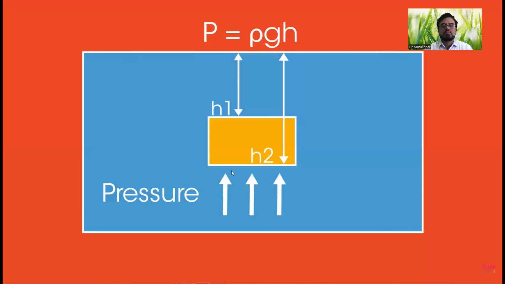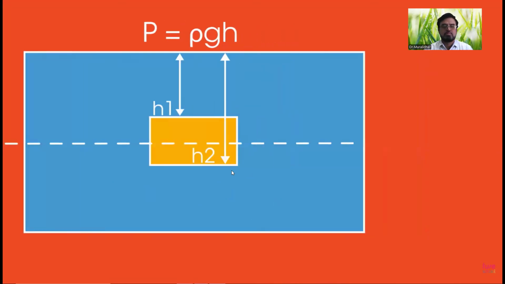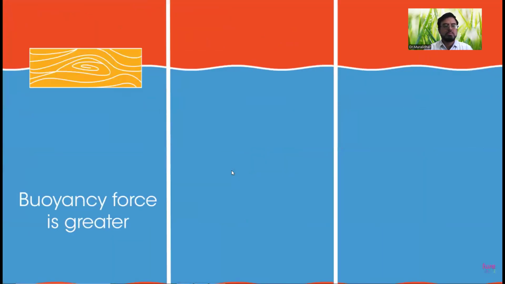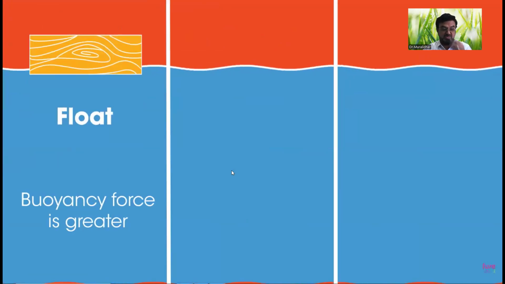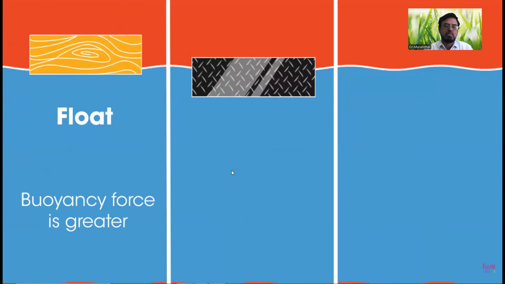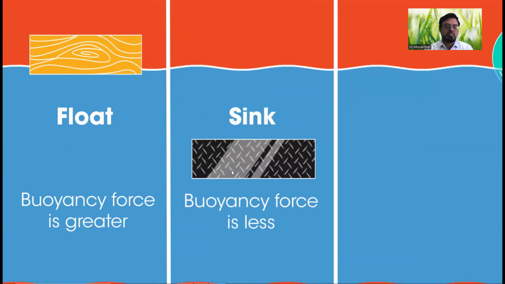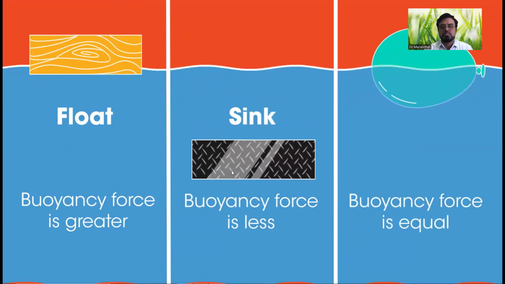This results in there being more force on the bottom surface of the box than there is on the top surface. The difference between these two forces causes a net force upwards, called the buoyancy force or upthrust. If the buoyancy force is greater than the weight of the object, it will rise up through the liquid. If the buoyancy force is less than the weight of the object, it will sink. If the buoyancy force is equal to the weight of the object, it will still float.